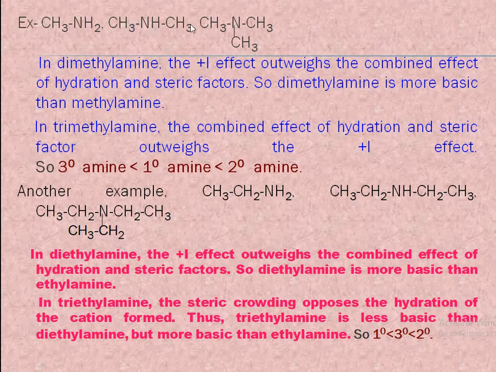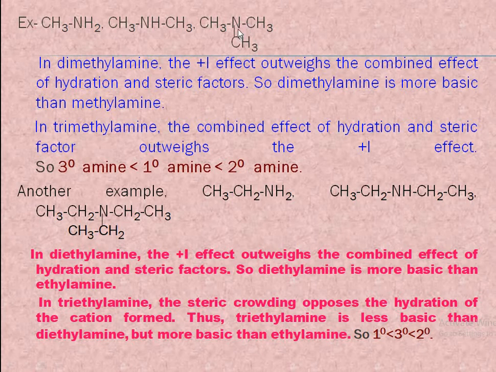Since the +I effect outweighs the hydration and steric factors, dimethylamine is more basic than methylamine, since this contains only one electron releasing or +I effect showing methyl group. In trimethylamine, that is, there are three methyl groups, the combined effect of hydration and steric factor outweighs the +I effect. Even though it contains three electron releasing methyl groups, the steric and hydration factors decide the stability or basicity of trimethylamine.